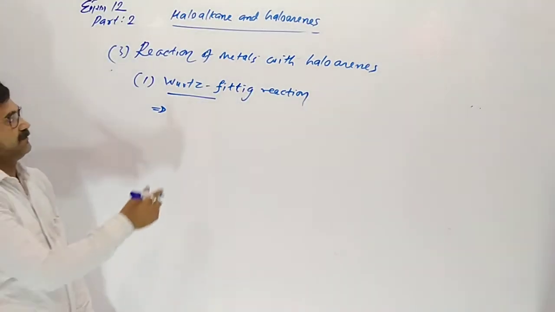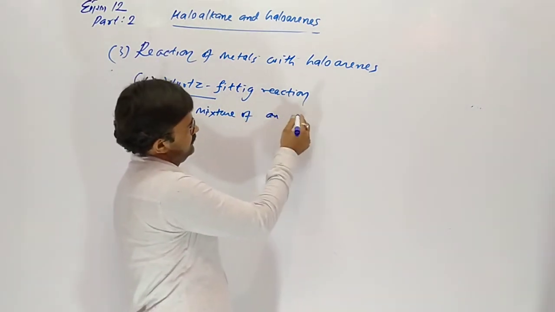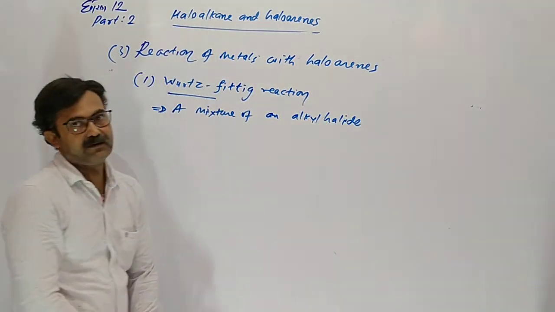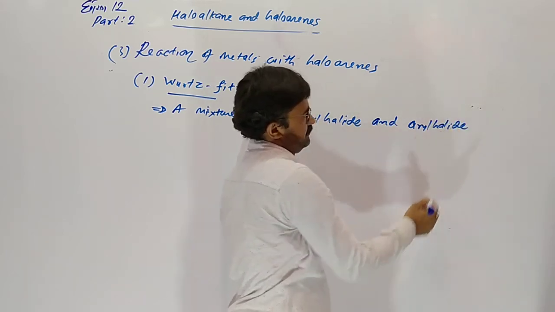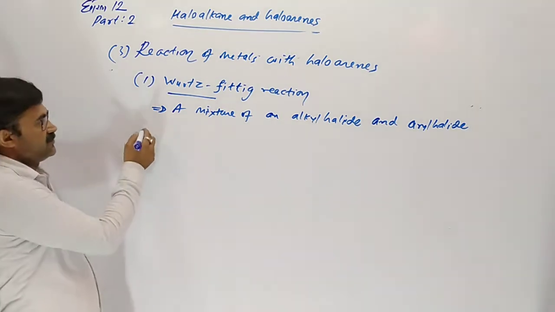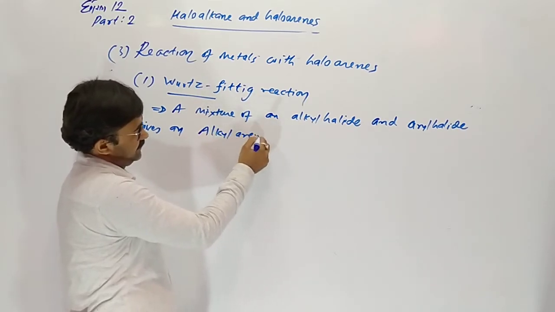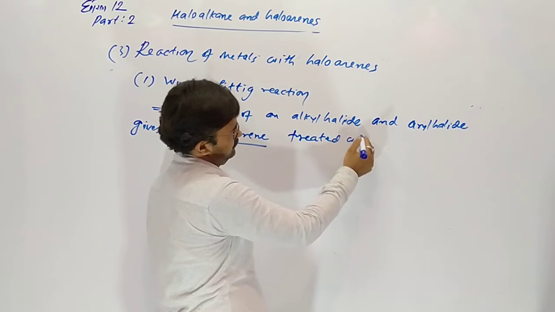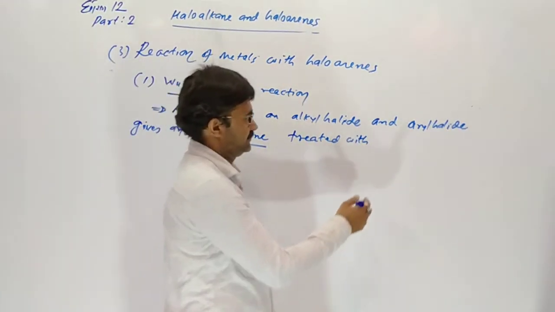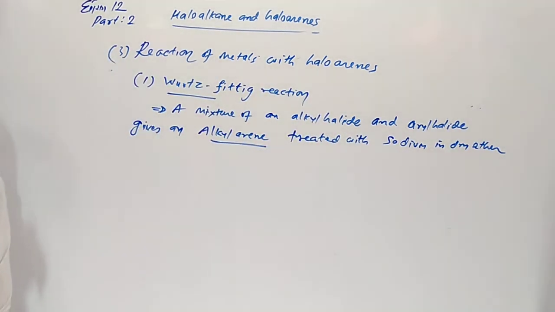In this reaction, a mixture of an alkyl halide and an aryl halide, treated with sodium in dry ether, gives an alkyl arene. This reaction is called Wurtz-Fittig reaction.